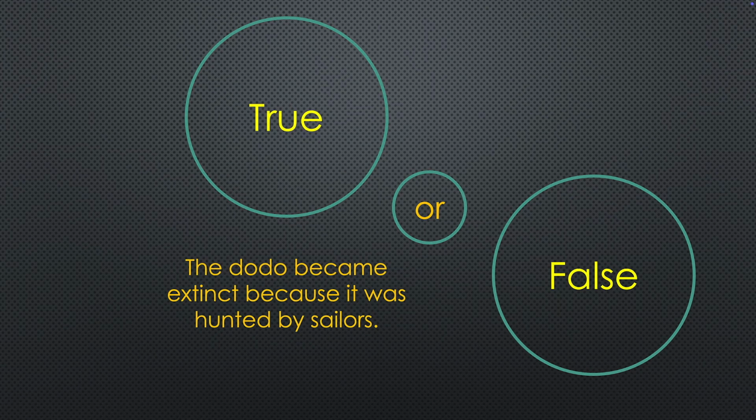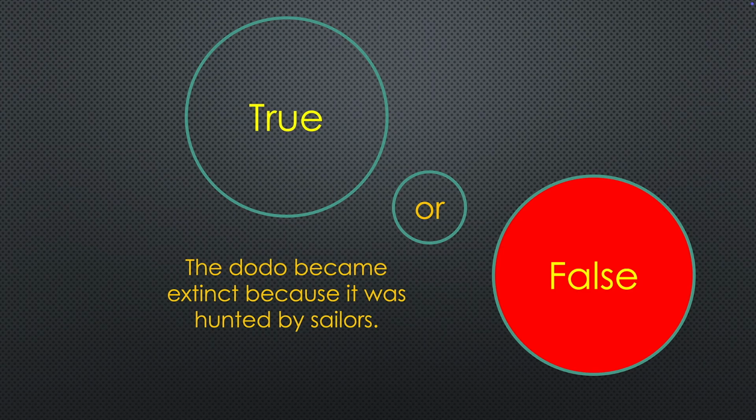The dodo became extinct because it was hunted by sailors who landed on this island. True or false? It's likely false because it's more likely to have been rats or other creatures brought to the island by the sailors on their ship.